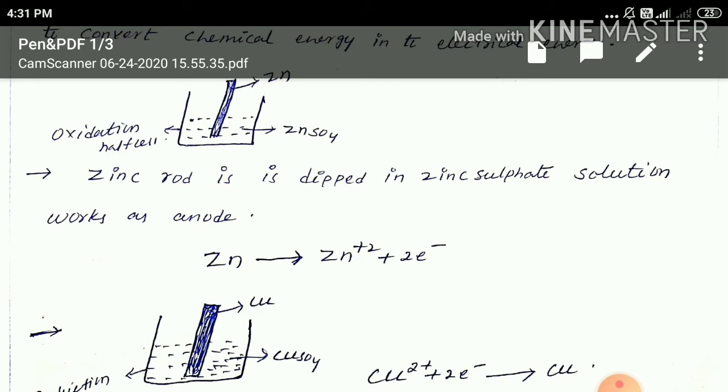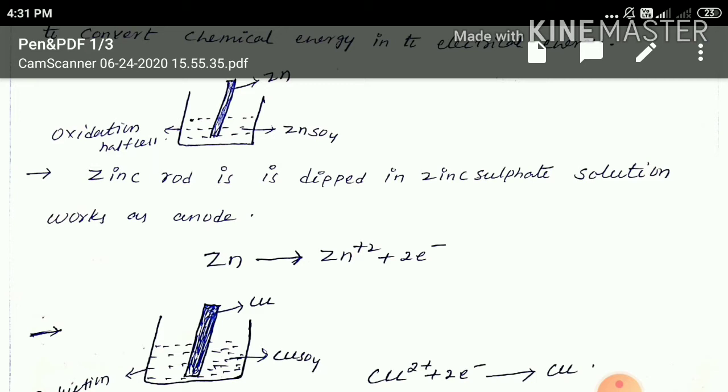In this reaction the electrons are lost. Zn+2 is formed by the oxidation of zinc. That's why it is called the oxidation reaction, or the oxidation half cell.